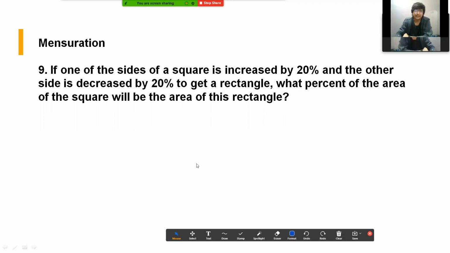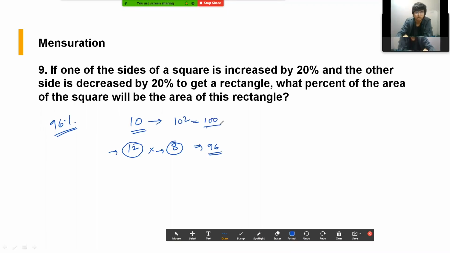If one of the sides of square is increased by 20% and the other side is decreased by 20% to get a rectangle, what percent of the area of the square will be the rectangle? Okay, very straightforward question. If you take side as 10 of square, so if you increase it by 20%, you'll get 12, and if you decrease it by 20%, you'll get 8. So these are length and breadth of a rectangle. So 12 into 8 gives you 96. Okay, so answer will be 96%, because earlier the area of square would have been 10 ka square, that is 100. So 100 के बाद value जा रहा है 96, so this will be 96%.